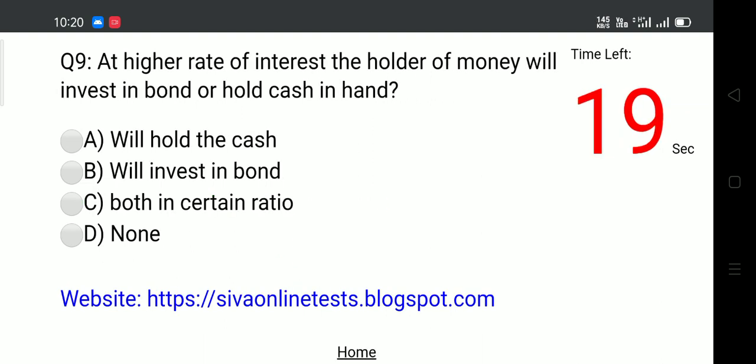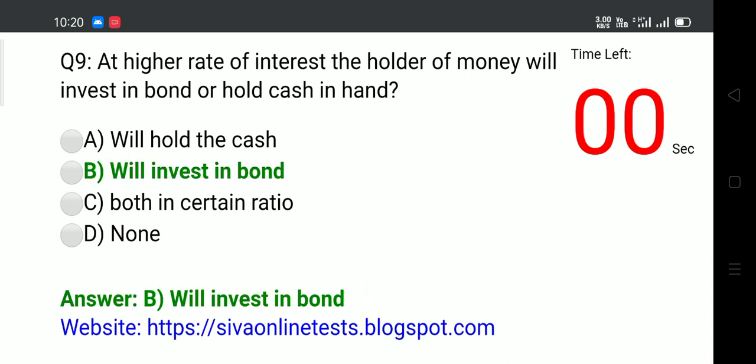Question 9. At higher rate of interest, the holder of money will invest in bond or hold cash in hand. Options. A. Will hold the cash. B. Will invest in bond. C. Both in certain ratio. D. None. Answer. B. Will invest in bond.